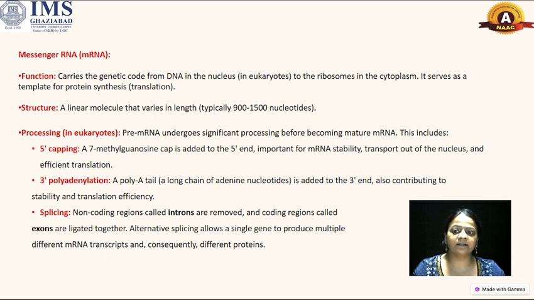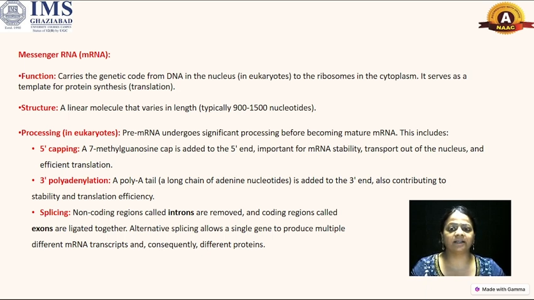Processing in the eukaryotes. Pre-messenger RNA undergoes significant processing before becoming mature messenger RNA. This includes 5' capping. A 5' methyl guanosine cap is added to the 5' end, important for messenger RNA stability, transport out of the nucleus, and efficient translation. 3' polyadenylation.